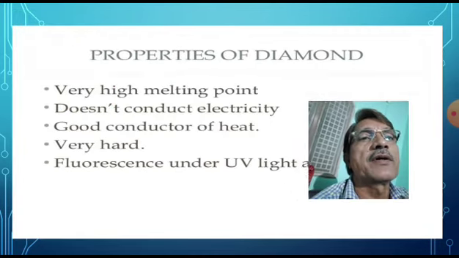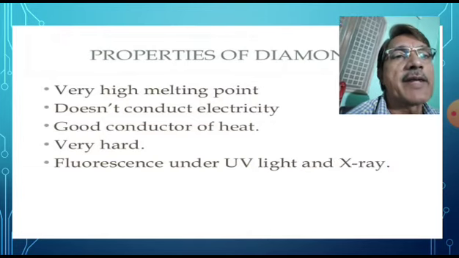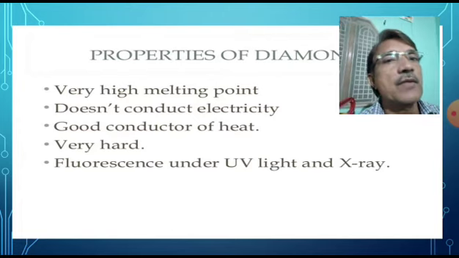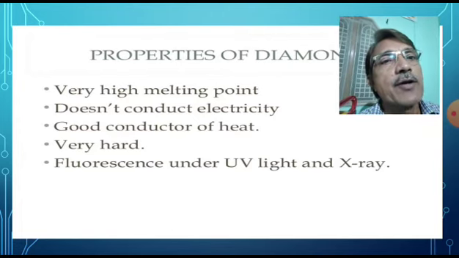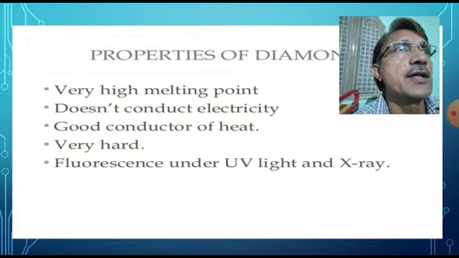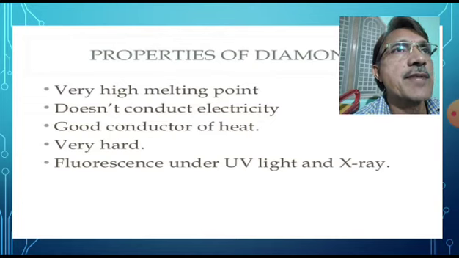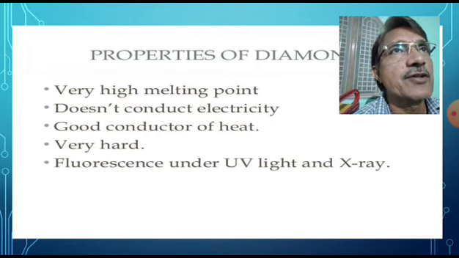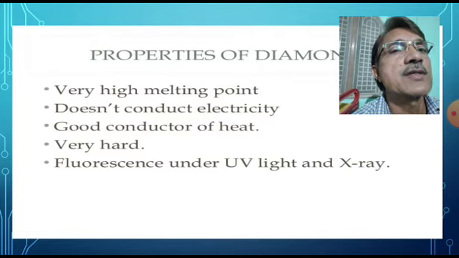Properties of diamond. Diamond has very high melting point. Why does diamond have a very high melting point? Because all the C-C bonds present in diamond are sufficiently strong bonds. A very large amount of heat is required to break sufficiently strong sigma bonds. Therefore, the melting point of diamond is very high.